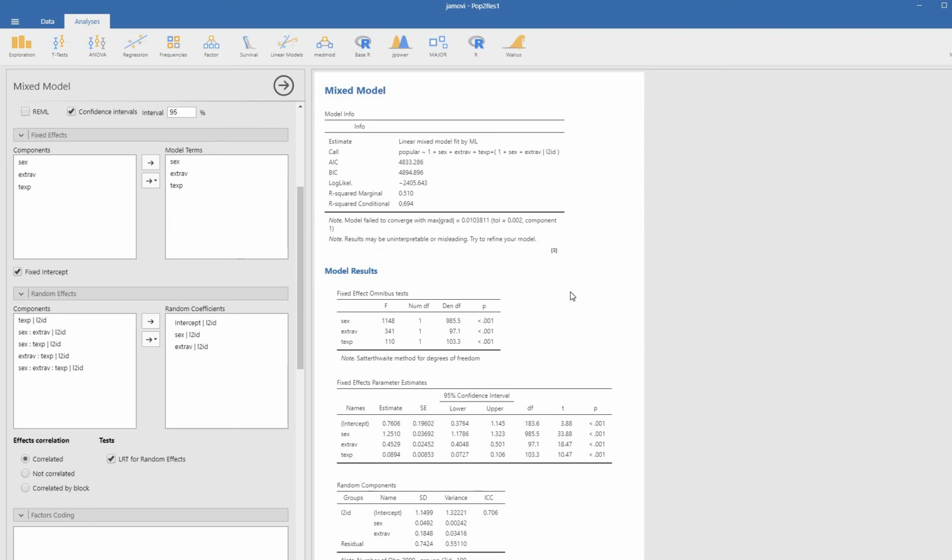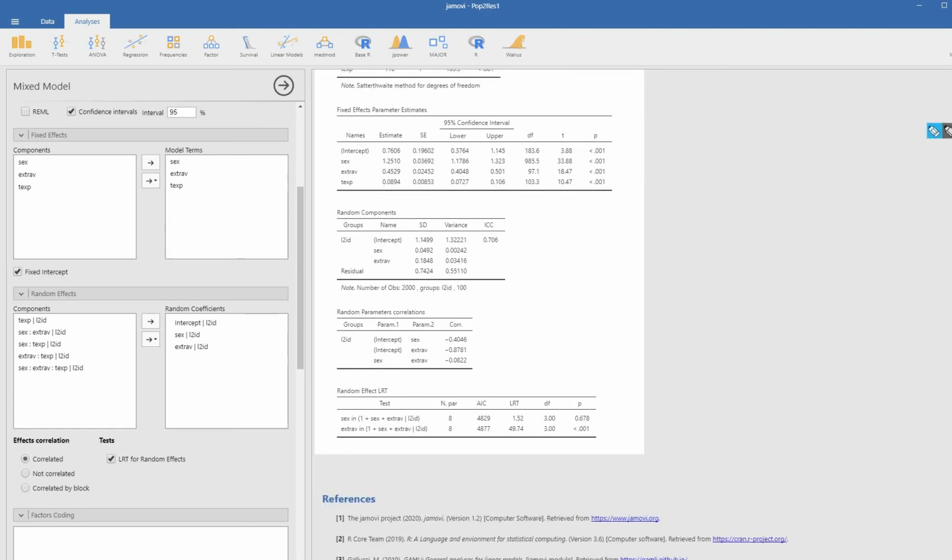And one of the reasons why, or the main reason why, is as we scroll down and start looking at the random components right here, you can see that the variance estimate for sex, the slope, is essentially 0. It's very, very close to 0. And essentially what that means is that the slope variance, because it's 0, really should be treated as fixed. And it's creating a problem with respect to our model convergence.